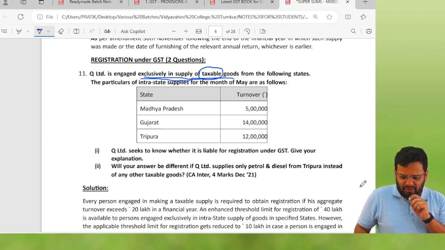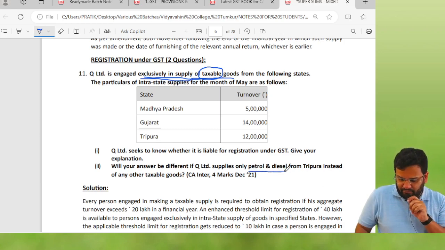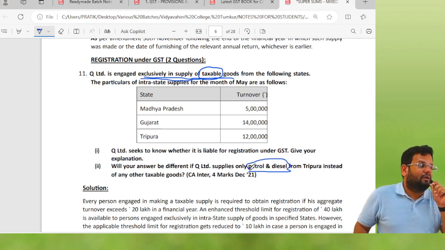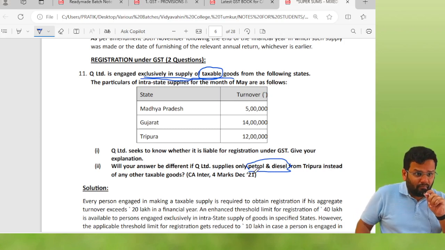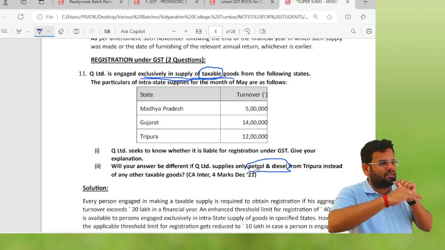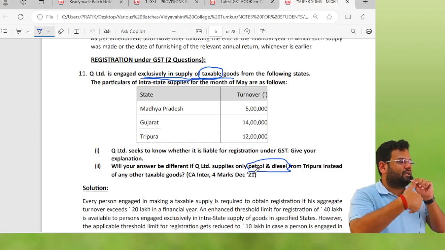And second question: will your answer be different if Q Limited is supplying only petrol and diesel from Tripura? Petrol and diesel means it is not taxable to GST for the time being, not exempt. It is kept out of GST for the time being as per section 9 subsection 2.